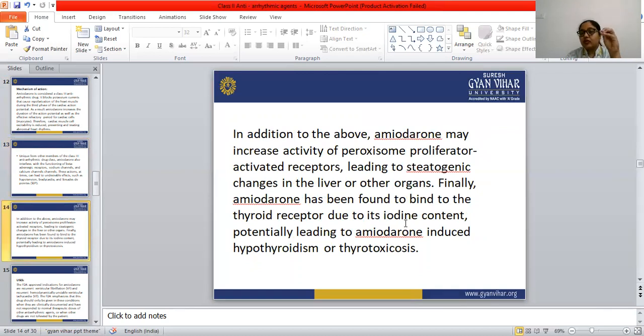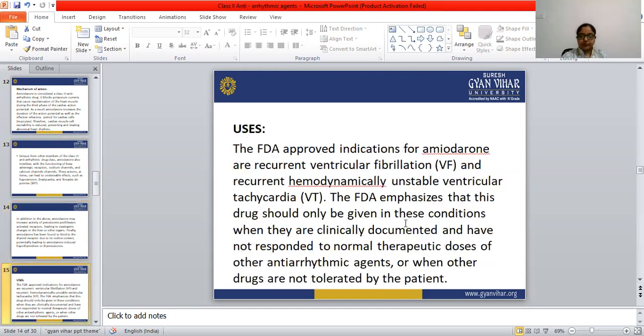Another side effect is also there. Amiodarone tends to bind with the thyroid receptor because of the iodine content present in its structure. Two molecules of iodine are present in the structure of amiodarone, and that causes hypothyroidism or thyrotoxicosis. Again, these two effects are undesirable. So these are the undesirable effects of amiodarone.